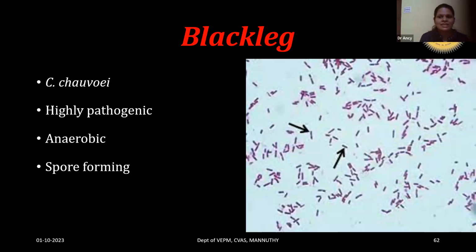The next important disease is blackleg. So blackleg is also not a common disease in case of goats, but has been reported from goats, mostly seen in case of cattle and sheep because blackleg occurs in the muscles. So goats don't have a big muscle mass, so it is comparatively less in goats. The disease is caused by the Clostridium chauvoei organism, a highly pathogenic organism. They are gram-positive, anaerobic, spore-forming organisms which produce gas.